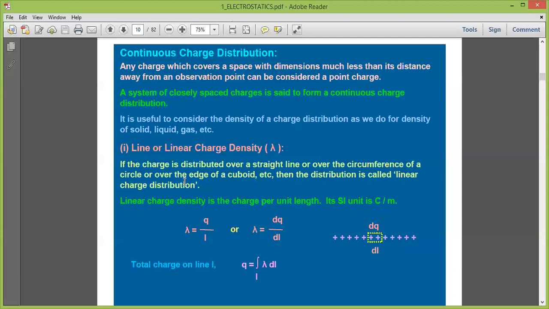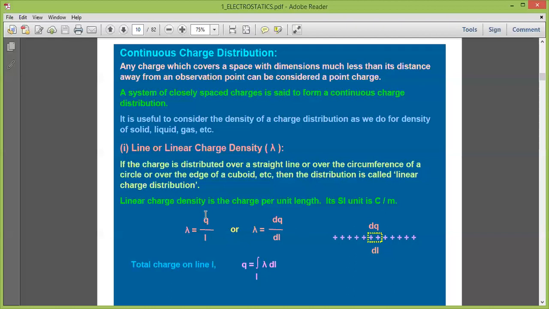In such systems, the charge per unit length is known as the linear charge density.